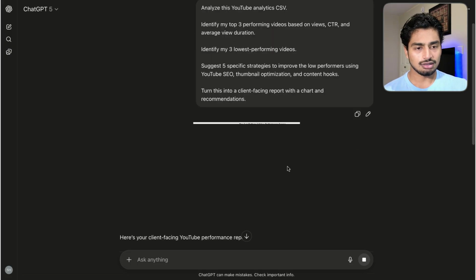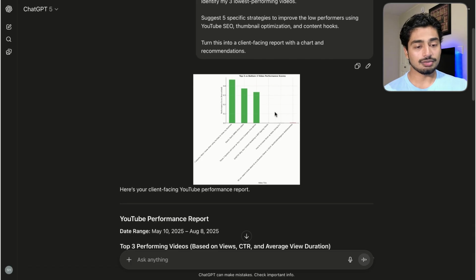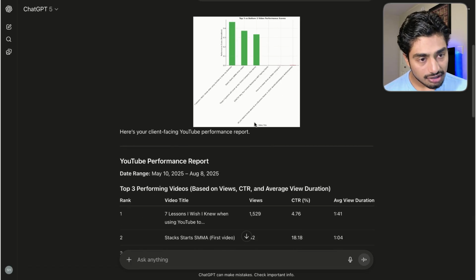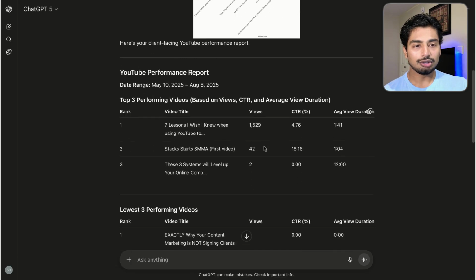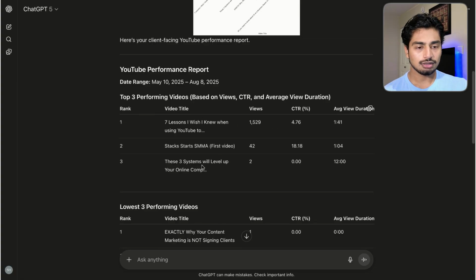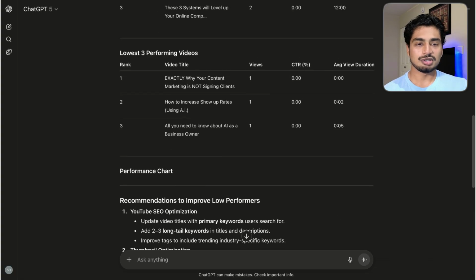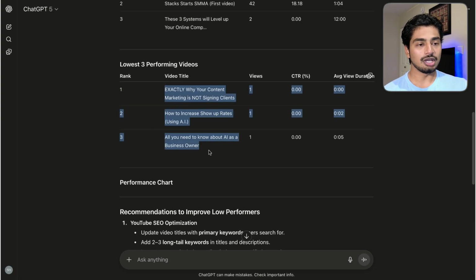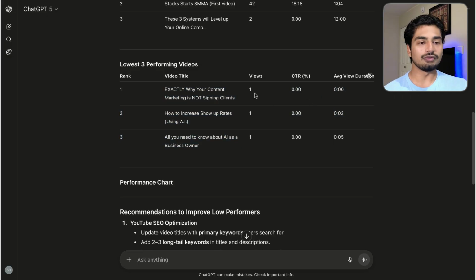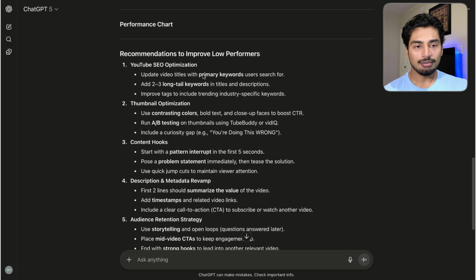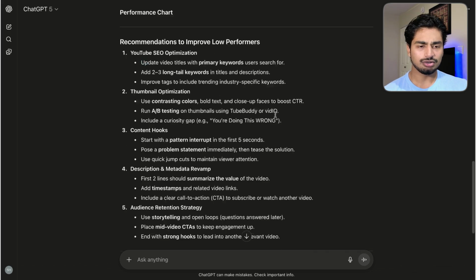You can see it's writing something. Oh wow, that's actually pretty good, I did not expect it to do this. Can't see anything though, that's okay. YouTube performance report, okay, videos. See, the prompt is bad here because I should tell it to exclude videos that get 0 views or 1 view, because that's not enough of a data set to actually pull these statistics. But SEO, titles, thumbnails. All right, so it actually does a pretty good job.